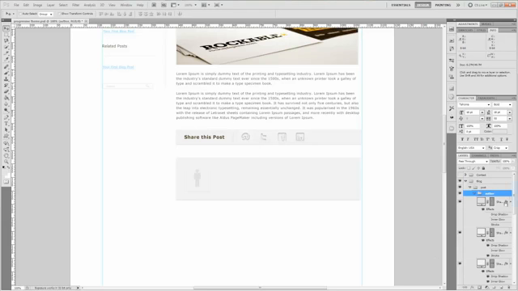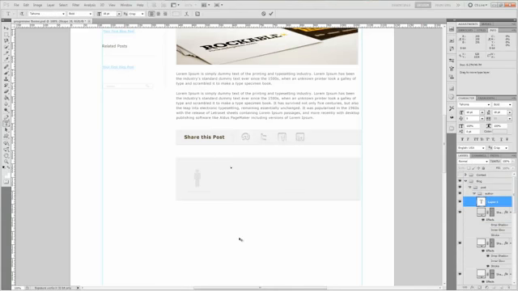Next thing we want to do is add the title for our author. So grab your type tool and go ahead and write in about the author. Double click it so that we can change the information for the text.